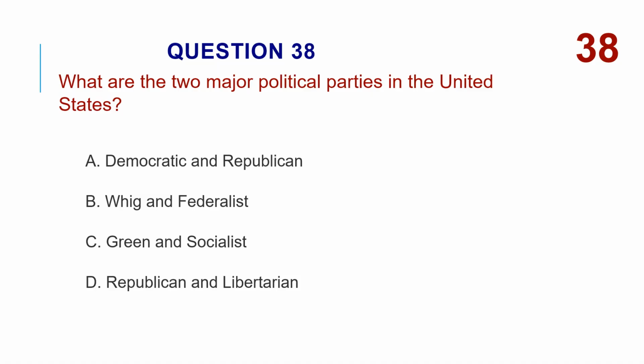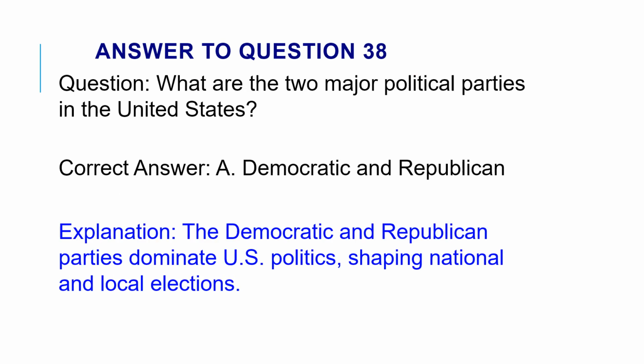What are the two major political parties in the United States? A. Democratic and Republican. B. Whig and Federalist. C. Green and Socialist. D. Republican and Libertarian. The correct answer is A. Democratic and Republican. The Democratic and Republican parties dominate U.S. politics, shaping national and local elections.